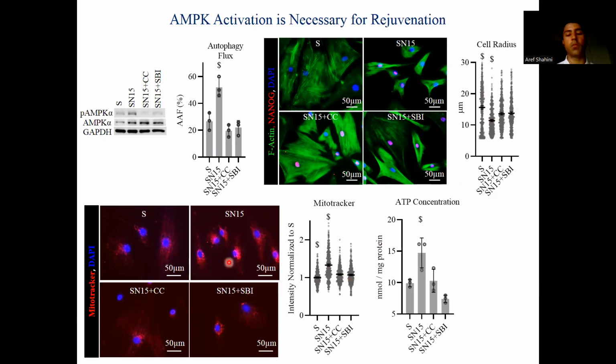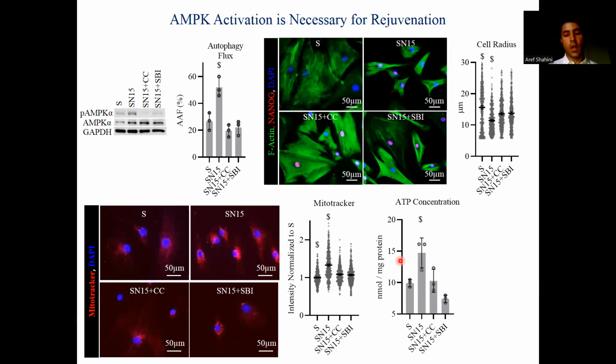MitoTracker is a dye that binds to the mitochondria with membrane potential. So if the mitochondria have higher membrane potential, there is a higher intensity of MitoTracker, and that's being observed by NANOG expression. And that's clearly dependent upon AMP kinase activity, because in the case of AMP kinase inhibition, that goes away. ATP concentration is also increased by NANOG expression, and that's decreased back down by CC and SDI. All of the ATP concentrations are being reported here as nanomole per milligram protein, so they are normalized to the cellular size.